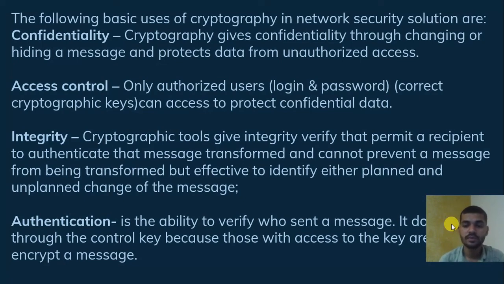So these are the four main uses of cryptography in network security: confidentiality, integrity, access control, and authentication. The CIA triad model is maintained by using cryptography.